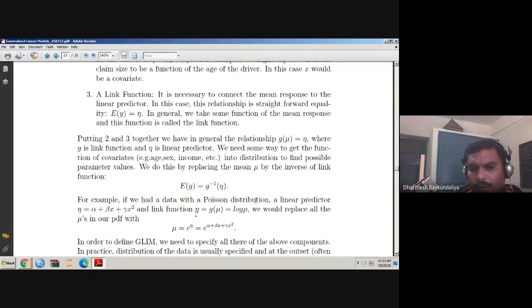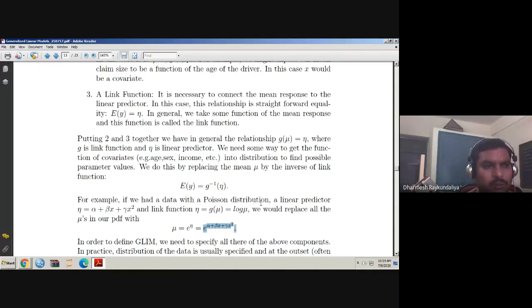So through this particular relationship, theta equal to eta equal to g of mu is equal to log mu, we can write the expected response mu is equal to e raised to eta, e raised to alpha plus beta x plus gamma x square. Now, wherever the mu appears in the probability mass function of a Poisson distribution, we will replace mu by this quantity, so that now alpha, beta, and gamma enter into the probability mass function of a Poisson distribution.